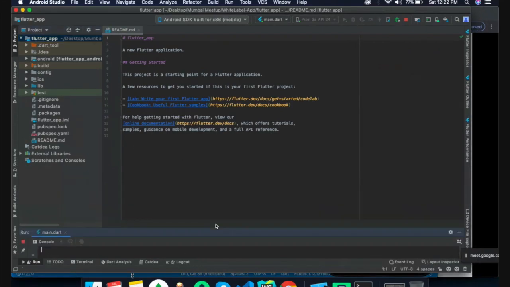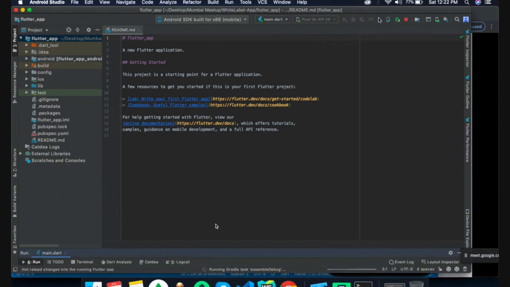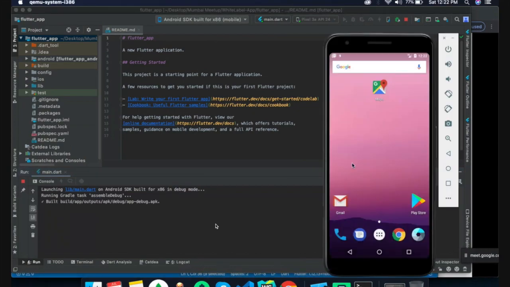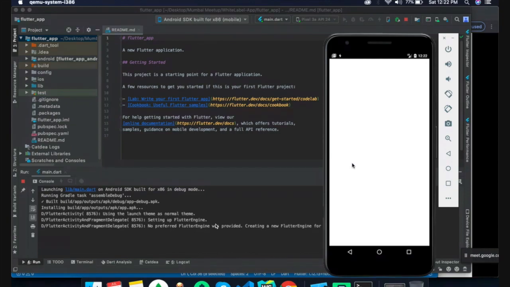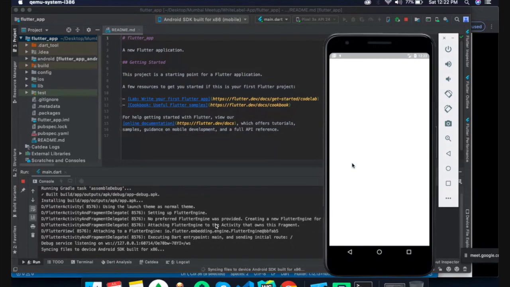The default application will run with no brand name or anything, but it has the same functionality.